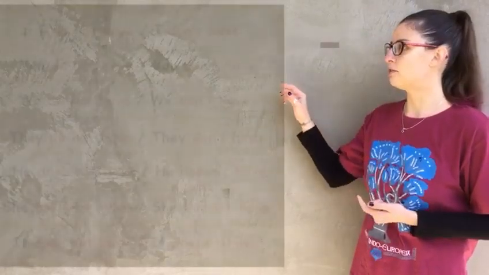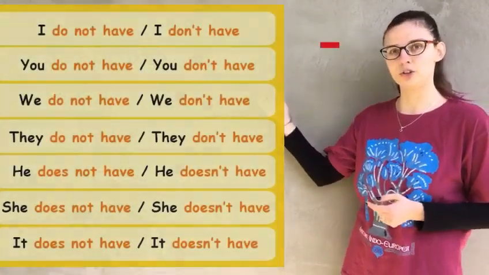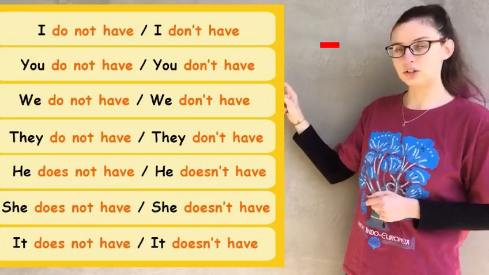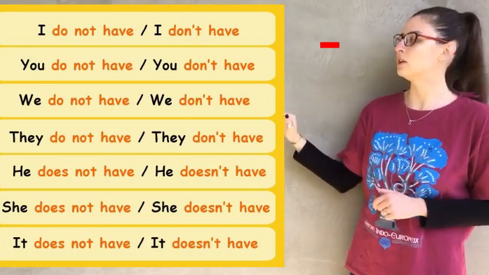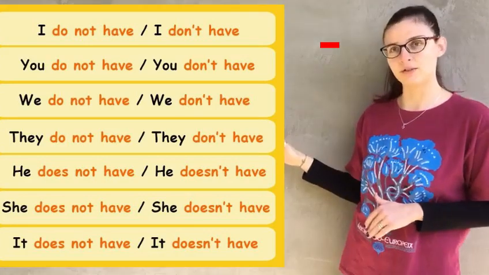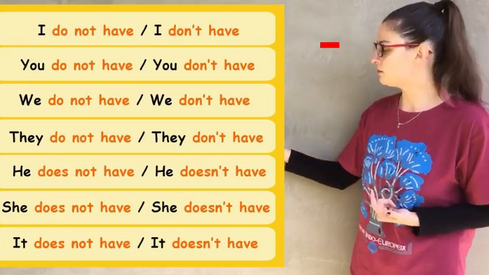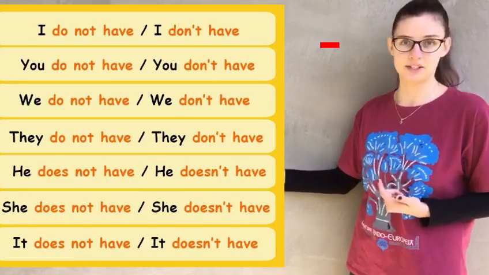The same thing applies to the negation. For example, as you remember, I do not have, the contraction goes as don't. I don't have, you don't have, they don't have, we don't have. And for he, she, it will be doesn't. She doesn't have, he doesn't have, it doesn't have.